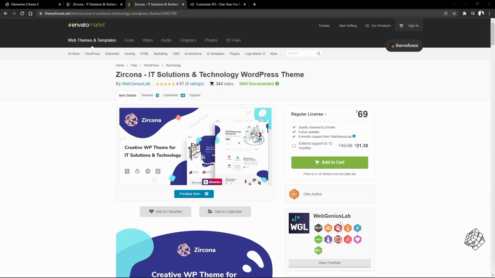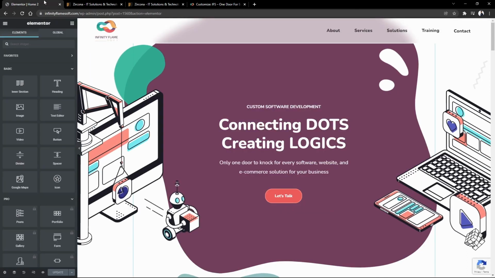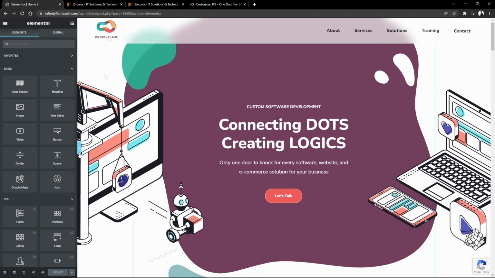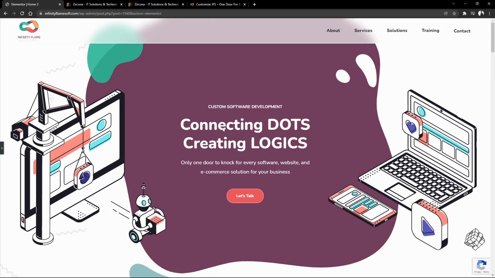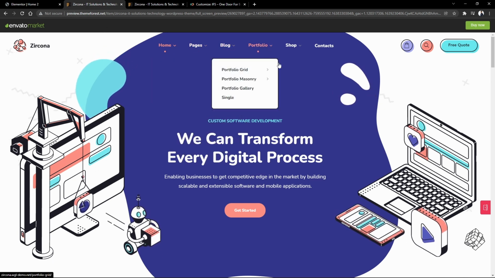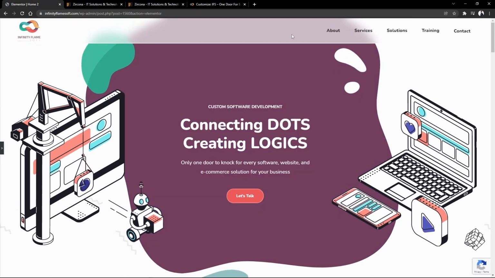Now let's look at the Zircona theme, which is made by a company called Web Design Lab, and this is my modified version of the theme. So let's go through this section by section and try to understand what I did here. Let's start with the header section, the navigation menu. Well, I thought it would look great if I used the glass effect for the navigation menu background in here.